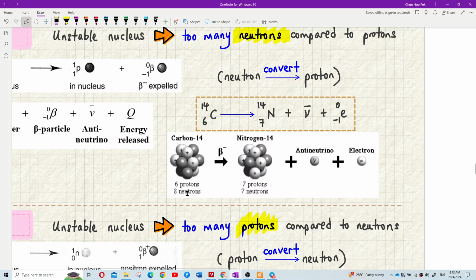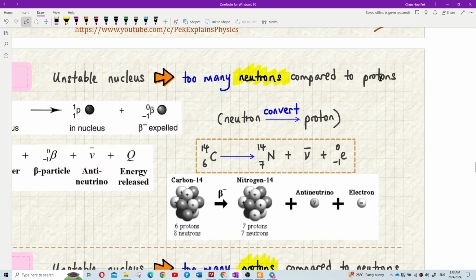Good. Now, how many neutrons are there? We use 14 minus 6. What do we get? 8 neutrons. So we can see it has too many neutrons compared to protons.